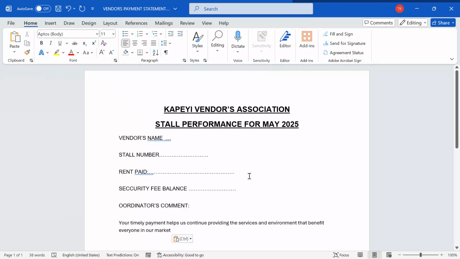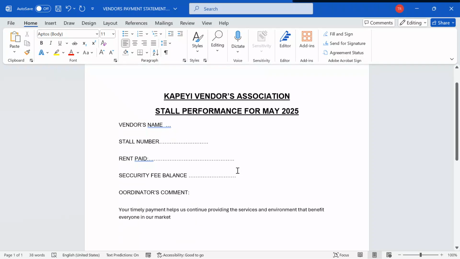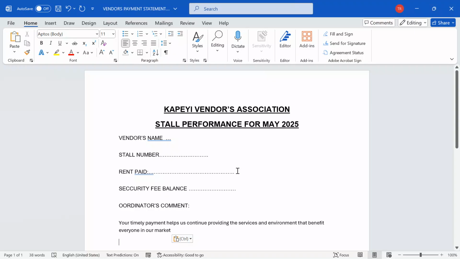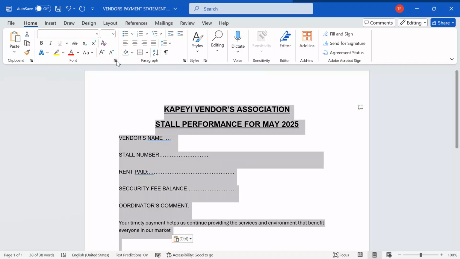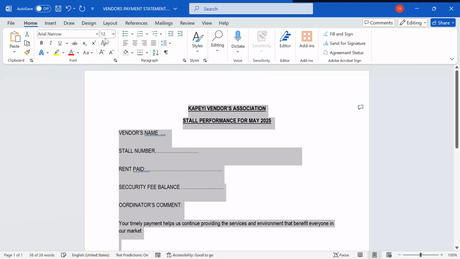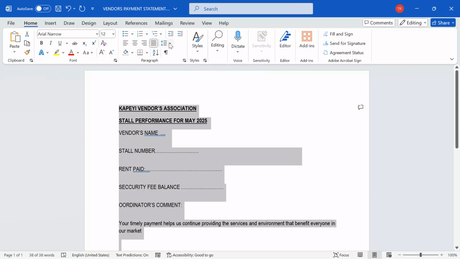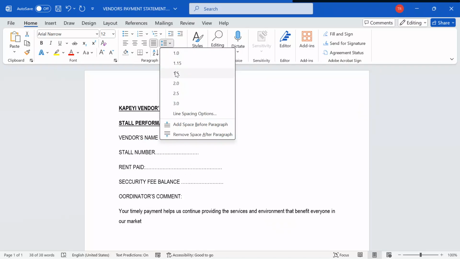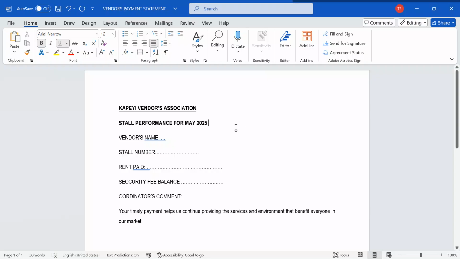Now, after putting it here, we still need to do some adjustments so that we have standard work, so that we submit work that is different from the support material, so that we don't just submit things as they are. So I will come here, Control A. I'm going to take Arial Narrow as my font style, font size 12. I hit enter, and justify my work. Line spacing 1.5, which is the standard.